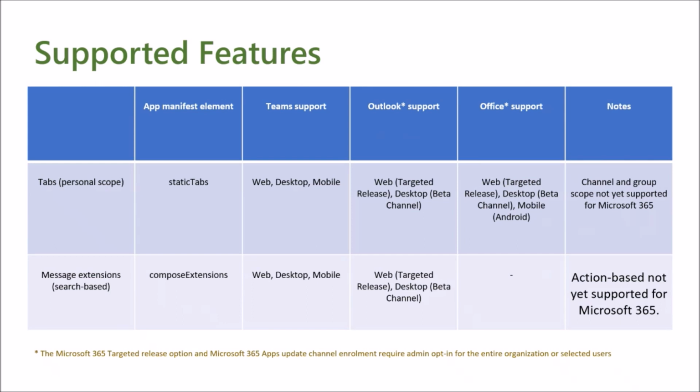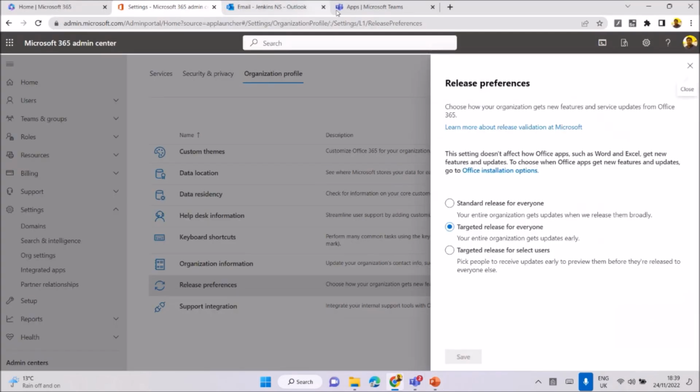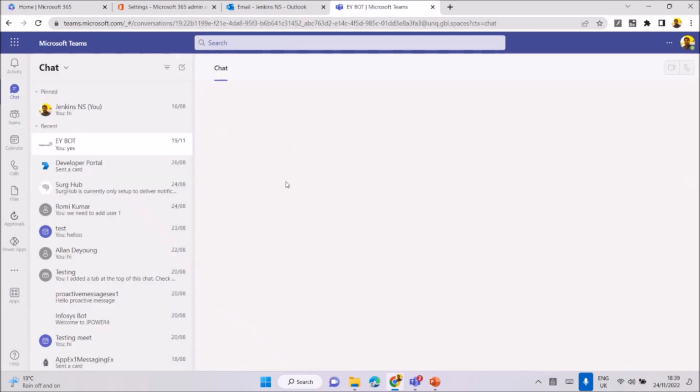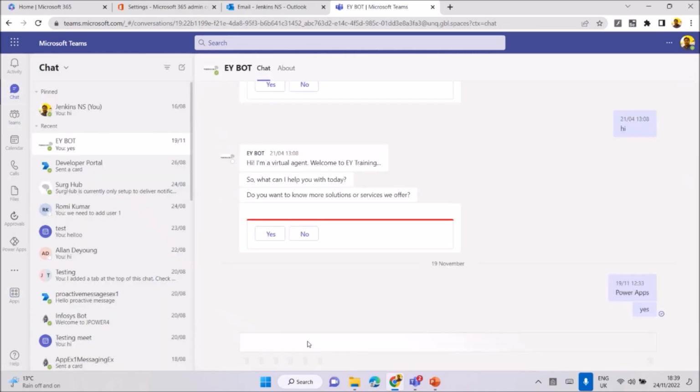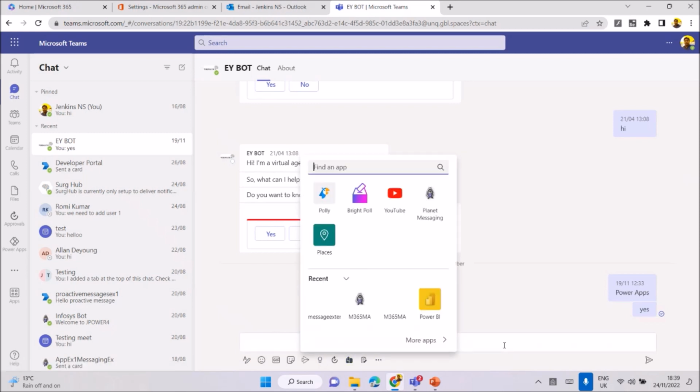What is a message extension? Whenever I am typing some detail in my email or in Teams, for those who are new to message extensions, I can give an overview. Whenever I go to a chat, for example, you can see the bottom right. This is a message extension, extending our message with some other application's data.